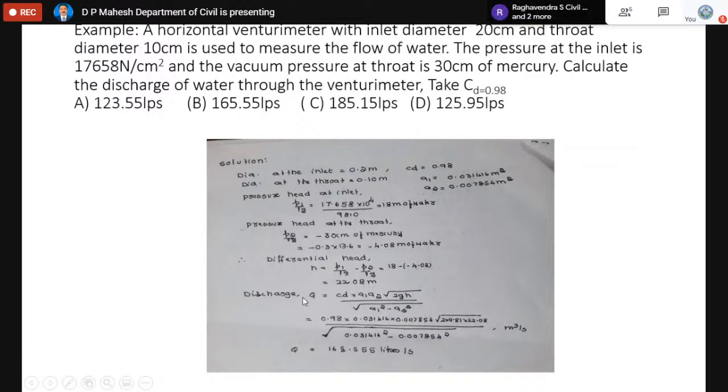Now we substitute this value in the discharge equation, that is CD into A1 into A2 into root of 2gH, divided by root of A1 square minus A2 square. When you substitute all these values carefully in this formula, you will get the discharge in meter cube per second first. We always get the value in SI first. Since one meter cube equals 1000 liters, when you convert that into liters per second, you will get 165.55 LPS. That is the second option, which is the correct answer.